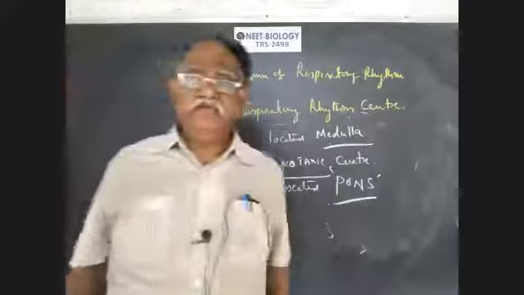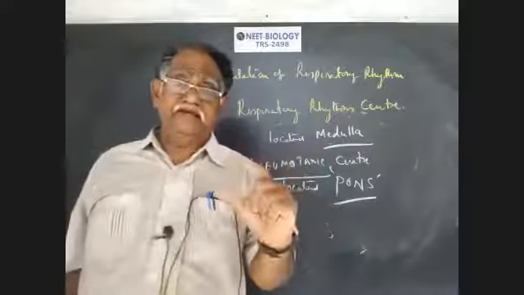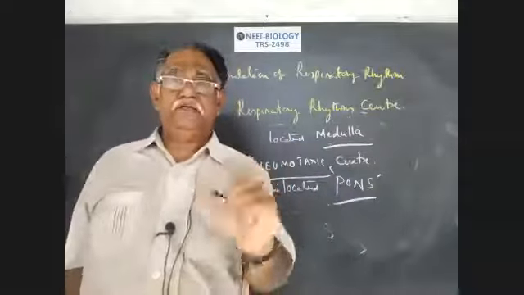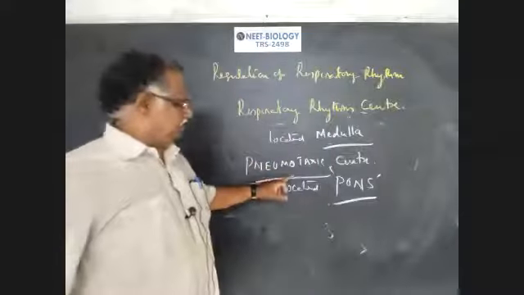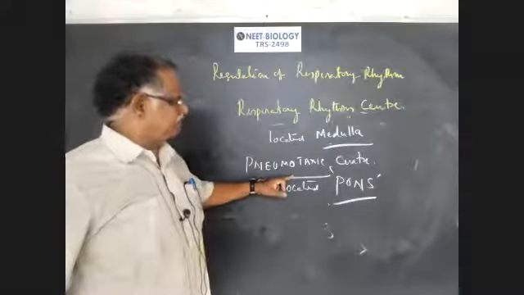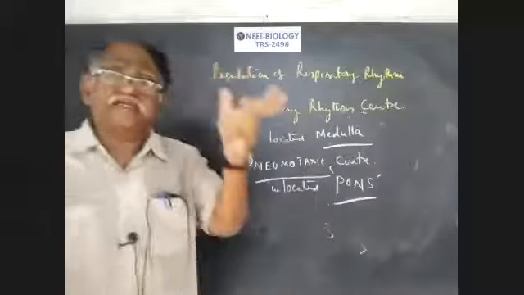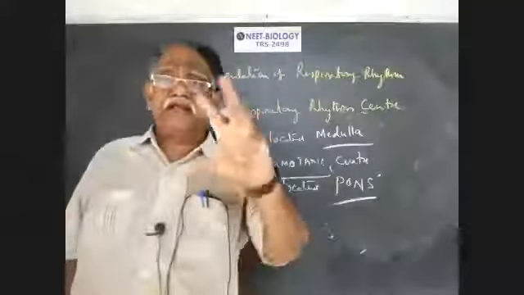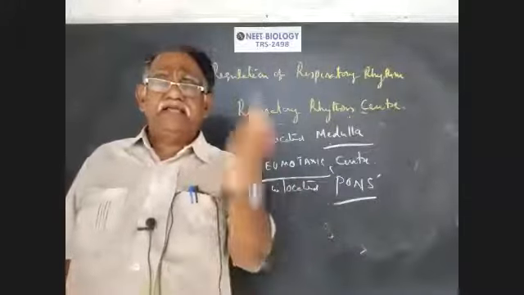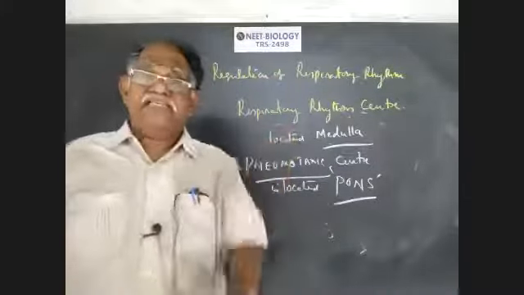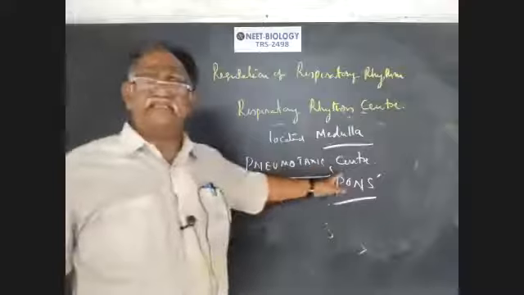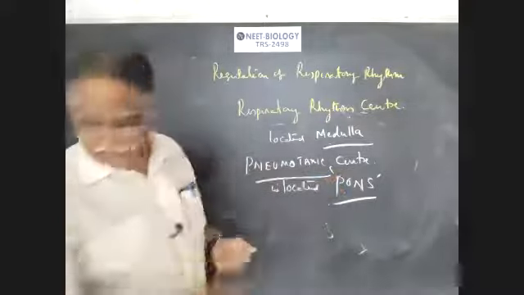You see, the inspiratory rate can be reduced by the signals generated from the pneumotaxic center. By that, the respiratory rhythm center can alter the respiratory rate. The inspiratory rate can be altered by the respiratory rhythm center on the signals received from the pneumotaxic center. Next, third point.